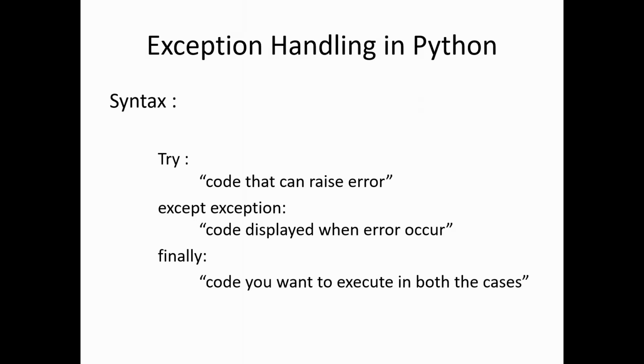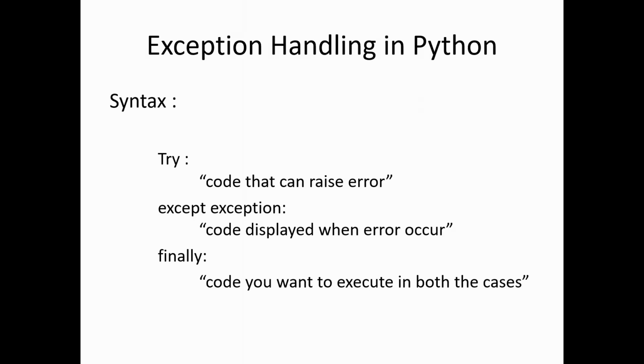Now let's say that you have a big program and you know that a specific line or section of the code is prone to error or is very much suspected to have an error. So what you'll do is place that section of the code in try and say to Python, okay, just try these lines of code, and if they don't work, move to the except block. So now we come to the except block. Except blocks are the backup commands. If the code in the try section doesn't work, we move to the except block.